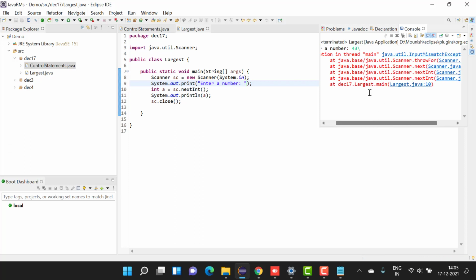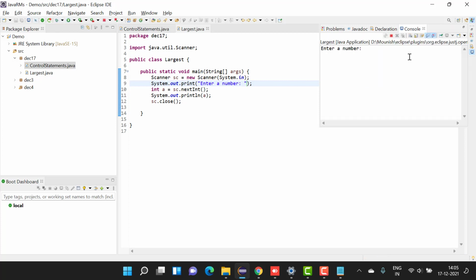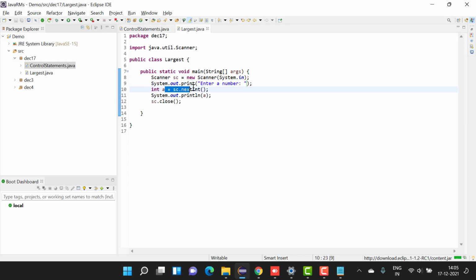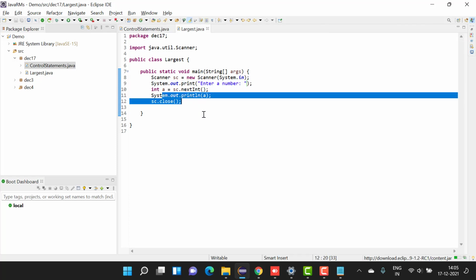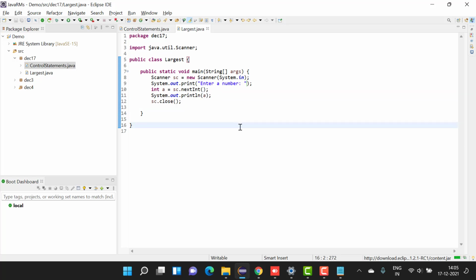Okay, now what is there? There was a hash included. So 43. Now you can see that the number is getting printed. So our program's main intention was to take the input, and whatever the input is, we have to print it. That was the intention. So now this is not the programming intention. This is only for this small one. So now let's do something else.